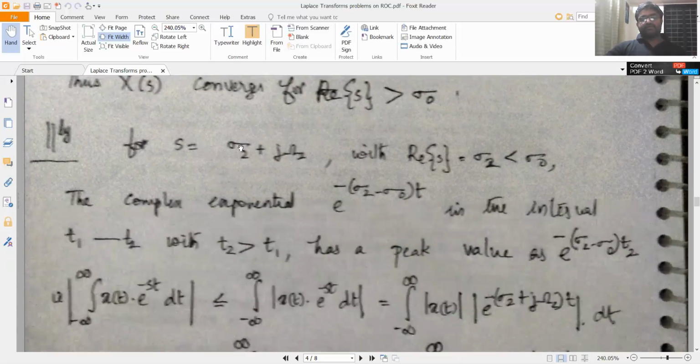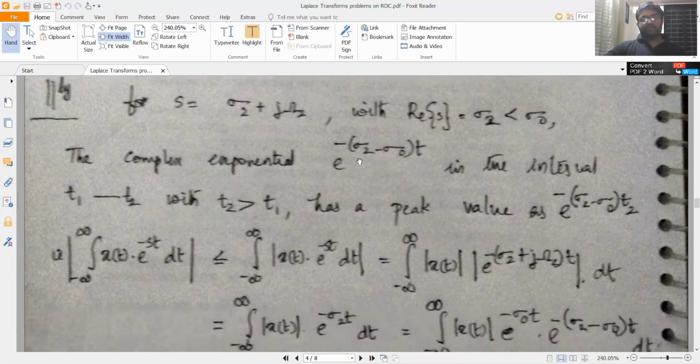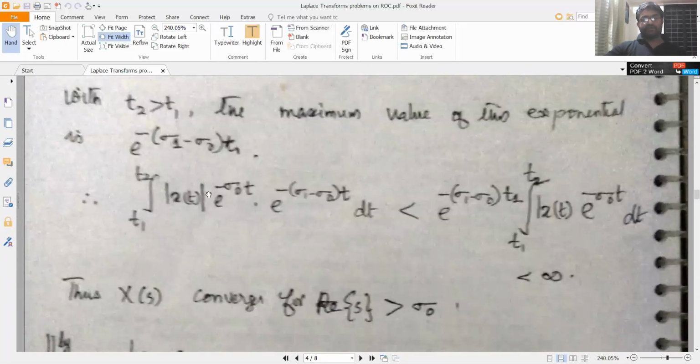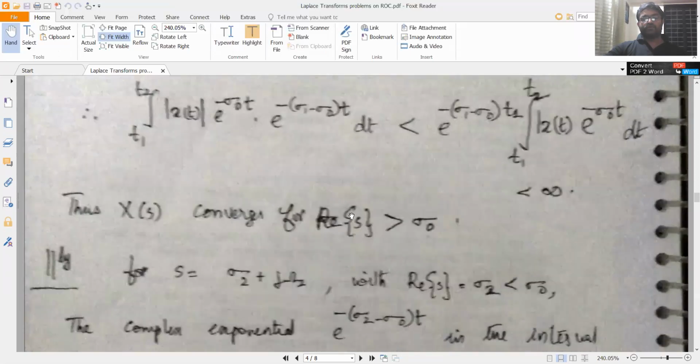Consider s equal to sigma 2 plus j omega 2, with the real part of s equal to sigma 2 less than sigma 0. So we are moving to a point on the left hand side of sigma 0. Now you will have a similar integral here, instead of sigma 1, now we will have sigma 2.